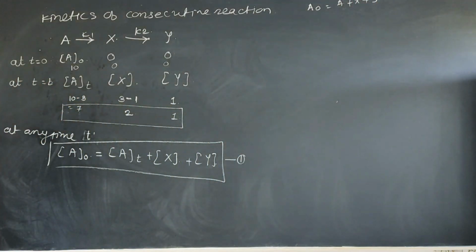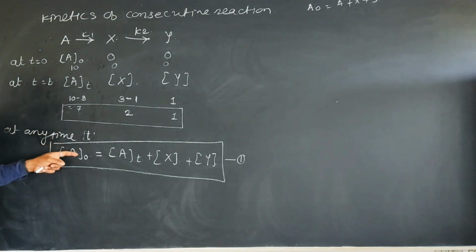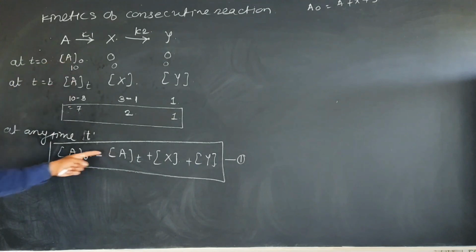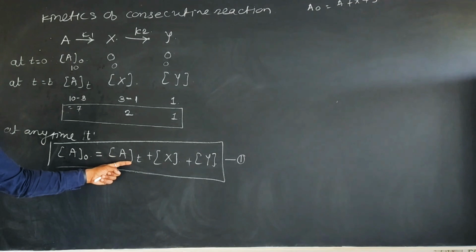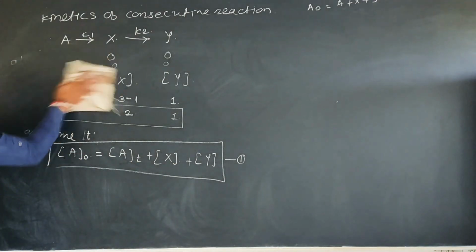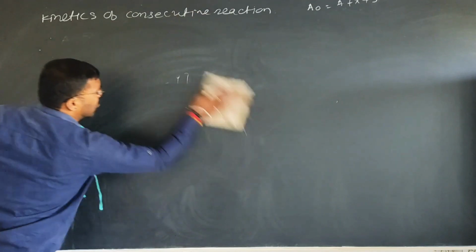So, let me erase this. Right? Did you understand this? I hope there is no difficulty up to here. At any time t, the initial concentration of A is equal to the concentration of A at time t plus the concentration of X plus the concentration of Y. Okay. Now, look.